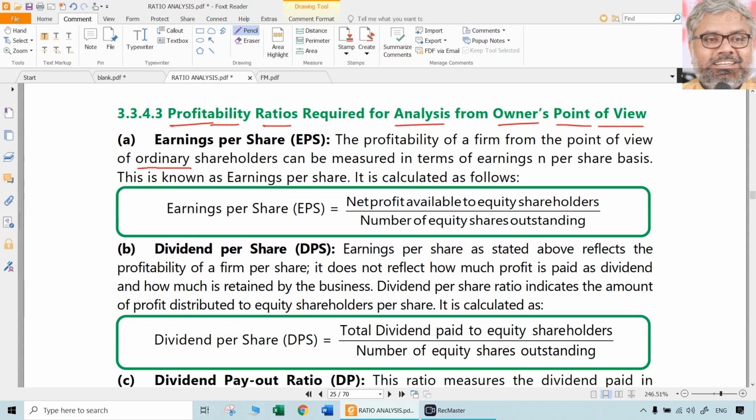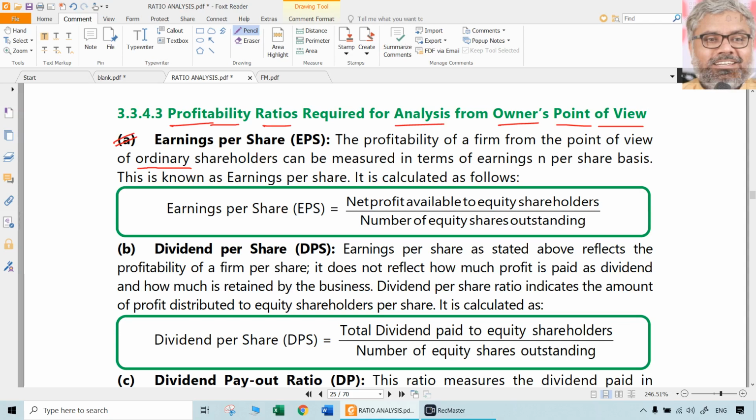So one of those formulae is earnings per share. Of course, a point to be noted here: computation of earnings per share according to Accounting Standard 20 is different. That will be done separately. That will be part of the advanced accounting subject. AS 20 tells us about computation of earnings per share, but that is not what we are looking at here.